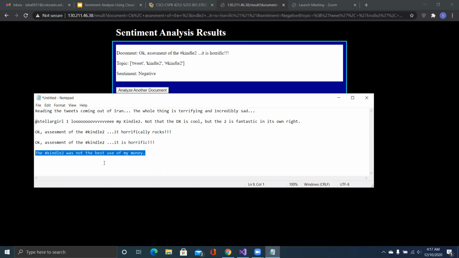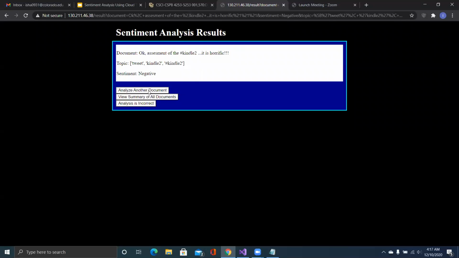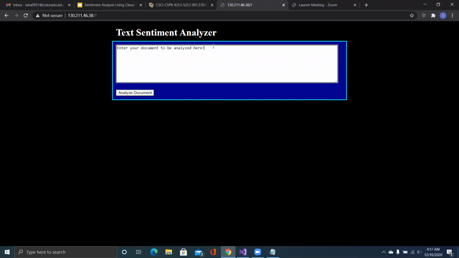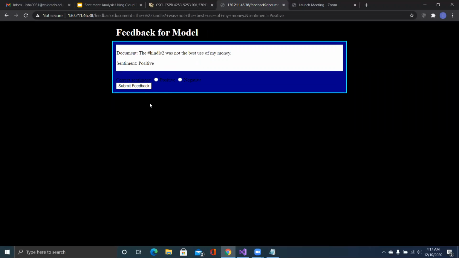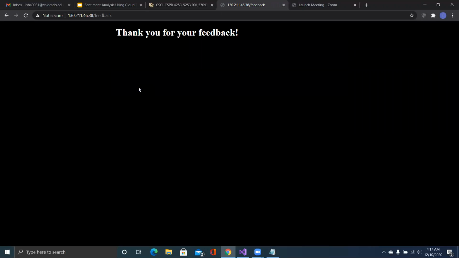So the last one is something that our model struggles with, and it's when it uses "not" in front of a good word. It says, "Kindle 2 was not the best use of my money." So that's fairly negative, but it said it was positive. So I'll go ahead and say that the analysis is incorrect, say that it should have been negative, and then submit feedback. And thank you for your feedback. So it worked as it should have.